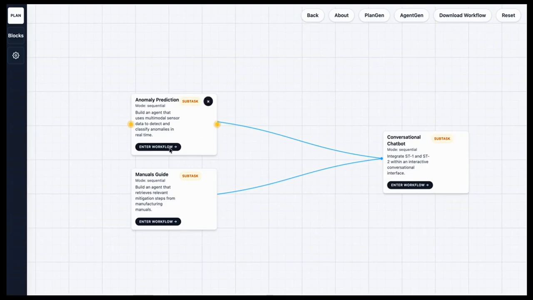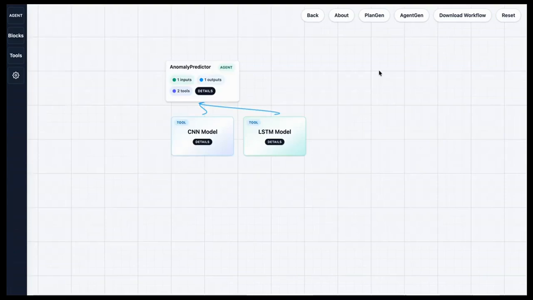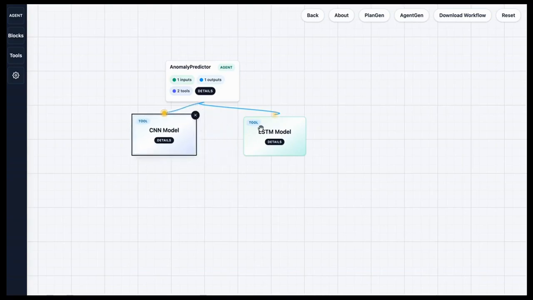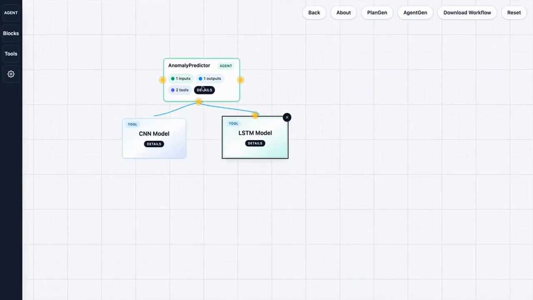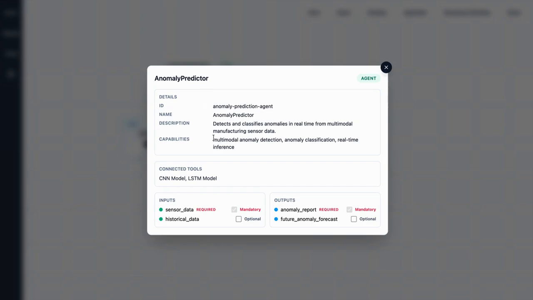Upon clicking on each of the subtasks, this is the anomaly predictor agent which has been created for the anomaly prediction subtask. It takes in two inputs, CNN and LSTM, leading to the anomaly predictor agent with the capability of multimodal anomaly detection, anomaly classification, and real-time inference. The agent takes in sensor data as input and gives out an anomaly report.